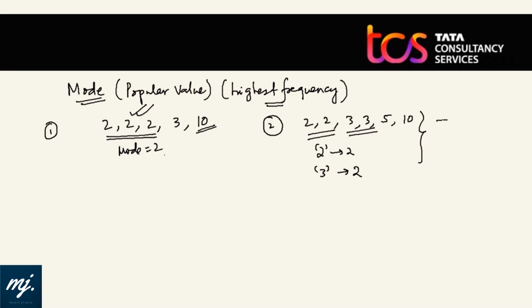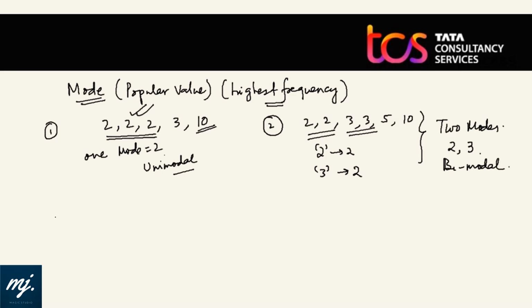In this case, we will have two modes, and that would be 2 and 3. In the first case, we have got only one mode, that was 2. In the second case, we can have two modes, and that is 2 and 3.